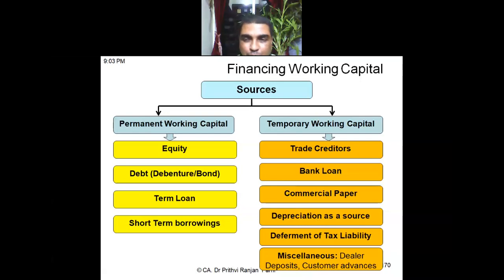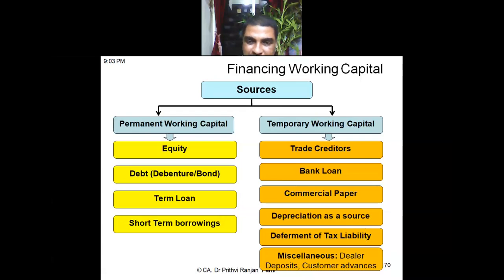By doing so, we create a fund for replacement of our asset. A fund is created, but till we replace the asset, till that time we can use that fund. When replacement of assets is deferred and depreciation money is available as a fund, that fund can be used as working capital. So depreciation can be used as a source of working capital management. Understood this?